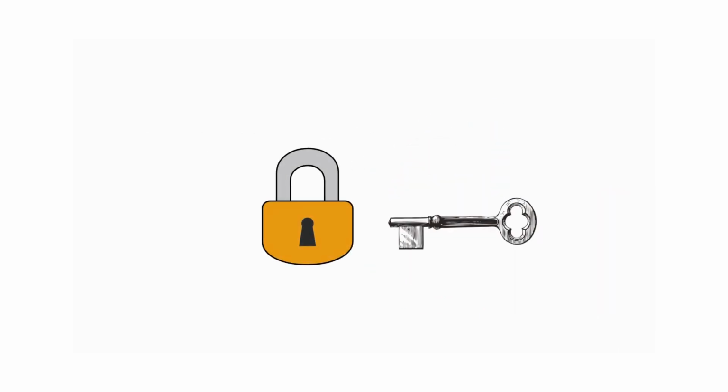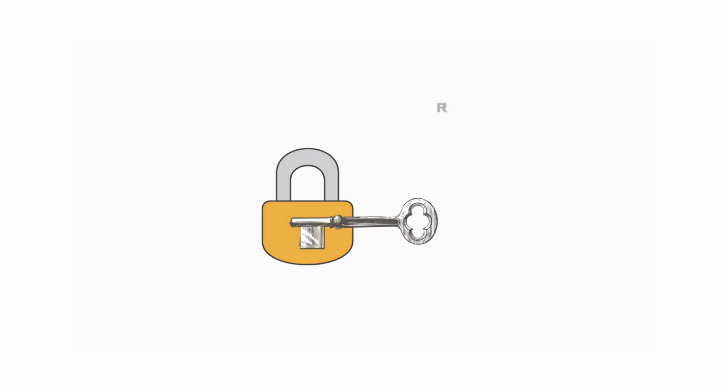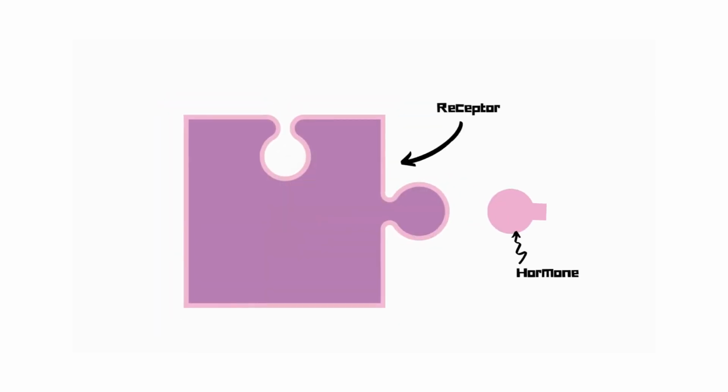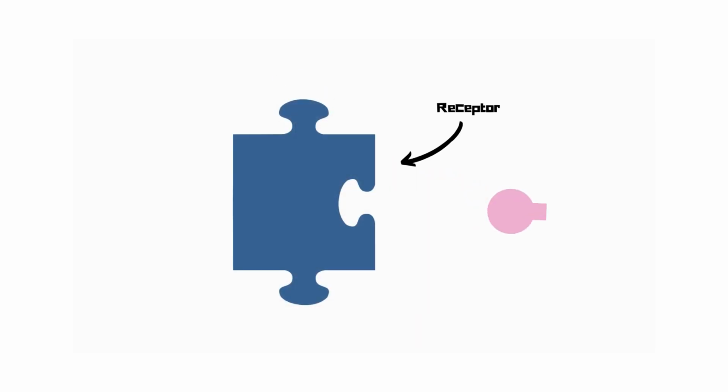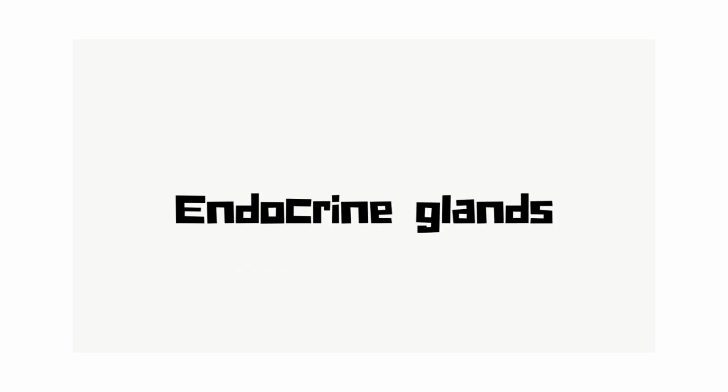It is a kind of lock and key mechanism. The hormone binds to the receptor of the organ or tissue. This specialized hormone will only bind to the targeted organ or tissue due to its definite shape. It can't bind to any other receptor. Let's discuss more about endocrine glands.